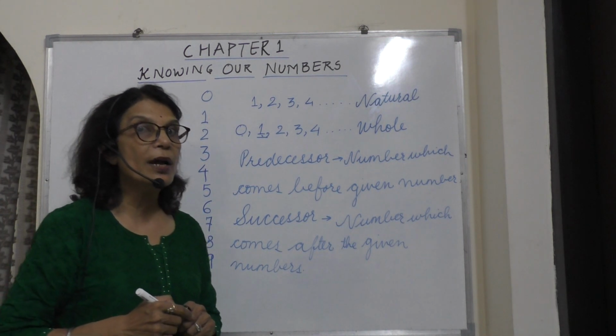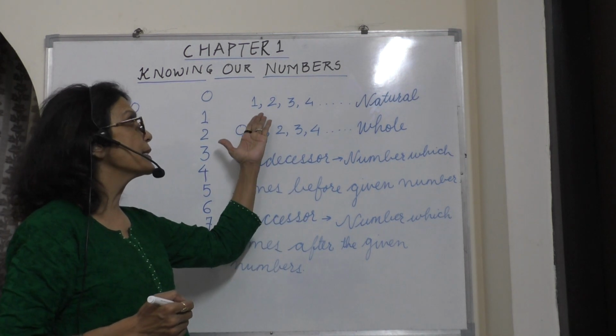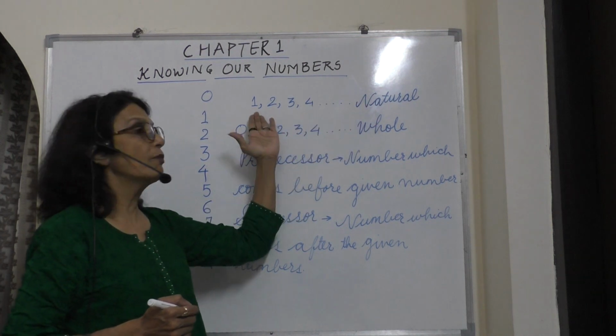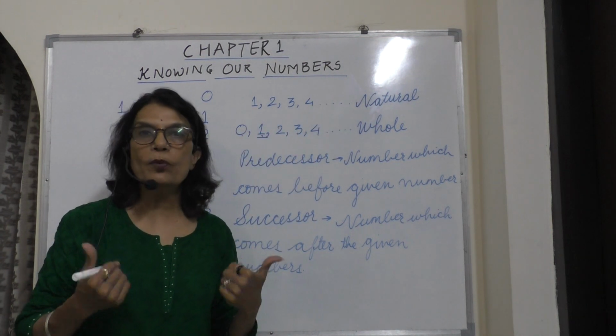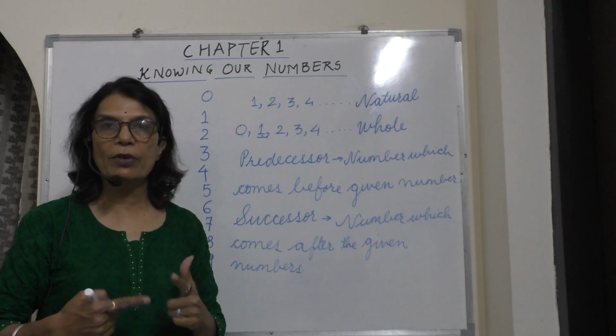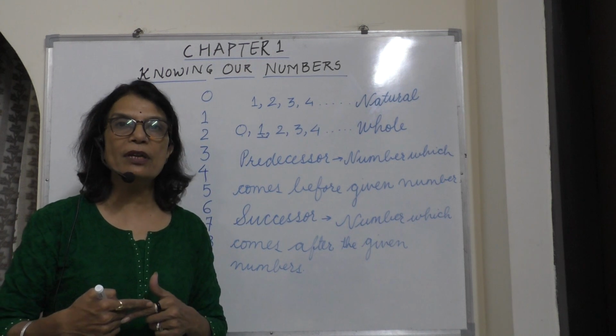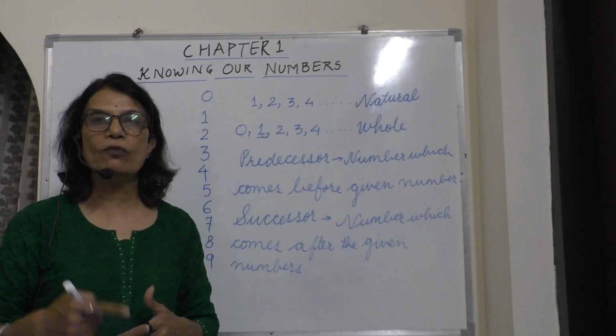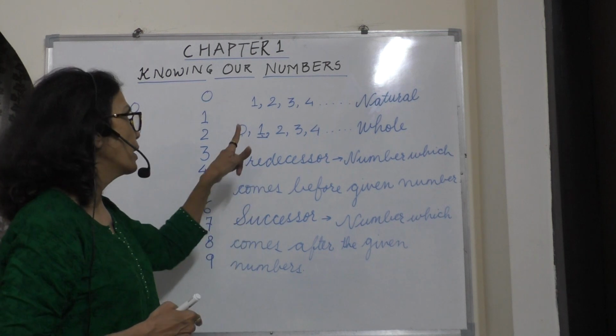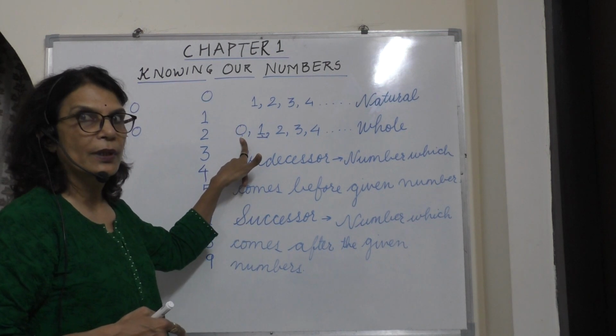But when I ask what is the predecessor of natural number 1, there is no predecessor of natural number 1, but we have a predecessor of whole number 1, that is 0.